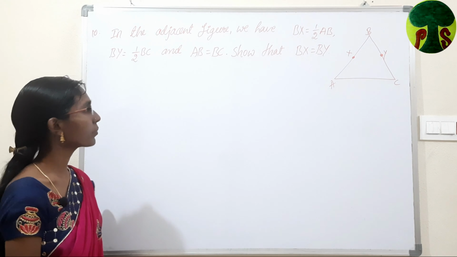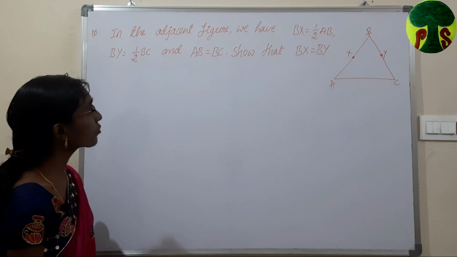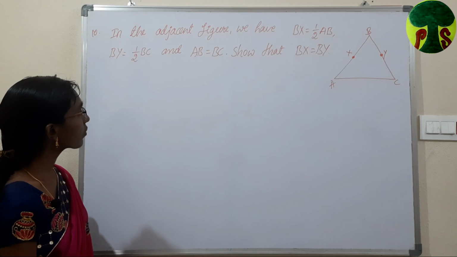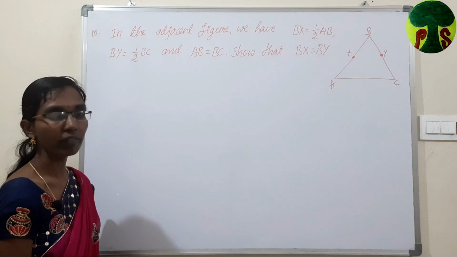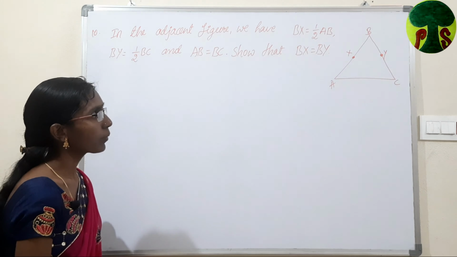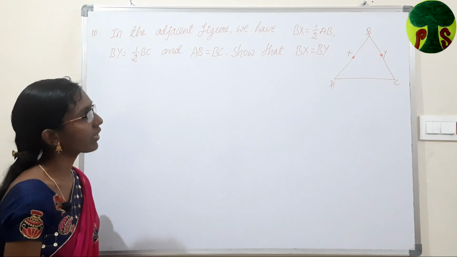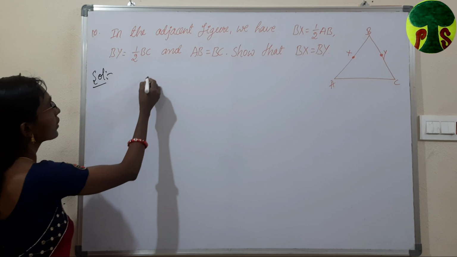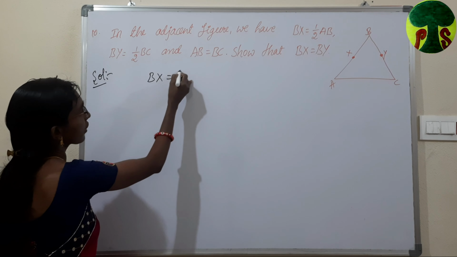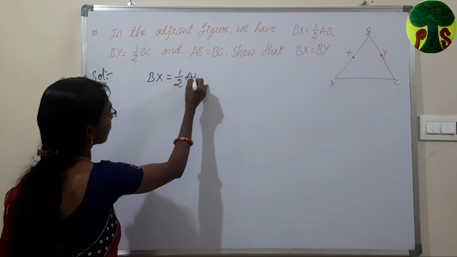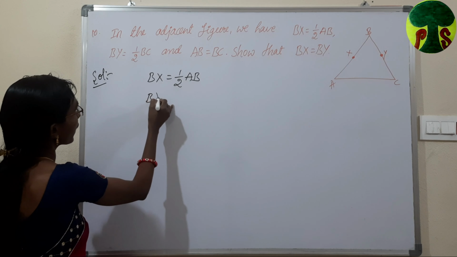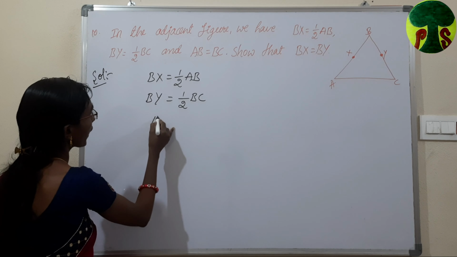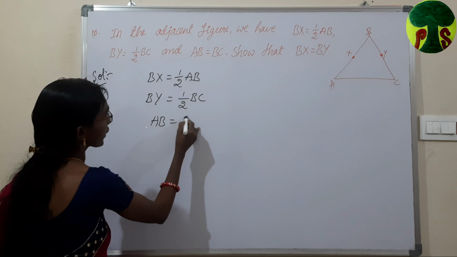And the final question from this exercise: in the adjacent figure, we have BX equals 1 by 2 AB, BY equals 1 by 2 BC and AB equals BC. Show that BX is equal to BY. Solution. The given data is BX equals 1 by 2 AB, BY equals 1 by 2 BC and AB equals BC.